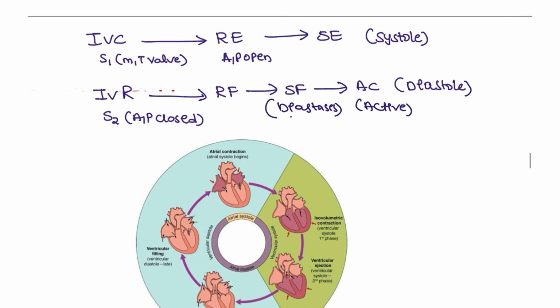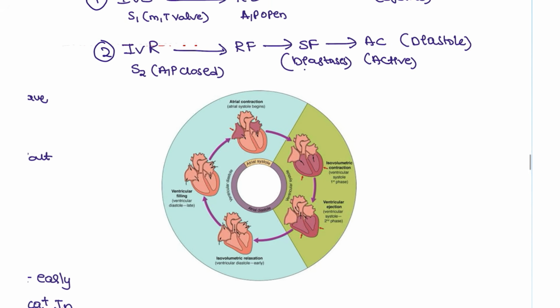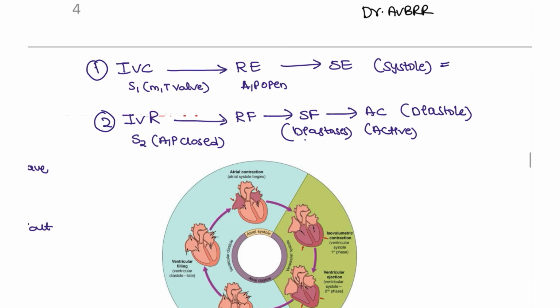Okay, this is the cardiac cycle, guys. First systole, second continued by the diastole. And what is the end systolic volume? End systolic volume will be 50 ml. End diastolic volume will be 120 ml.